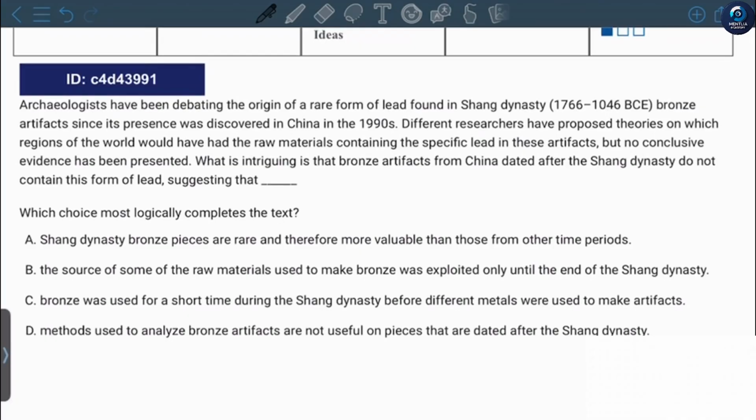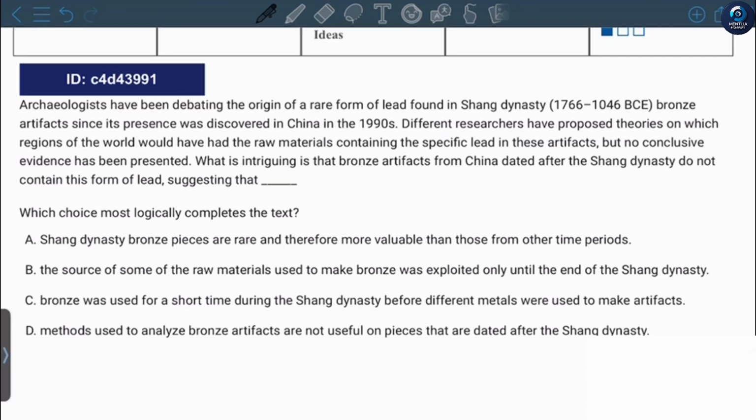Archaeologists have been debating the origin of a rare form of lead found in Shang Dynasty bronze artifacts since its presence was discovered in China in the 1990s. Different researchers have proposed theories on which regions of the world would have had the raw materials containing the specific lead in these artifacts, but no conclusive evidence has been presented. What is intriguing is that bronze artifacts from China dated after the Shang Dynasty do not contain this form of lead, suggesting that Shang Dynasty bronze pieces are rare and therefore more valuable than those from other time periods.